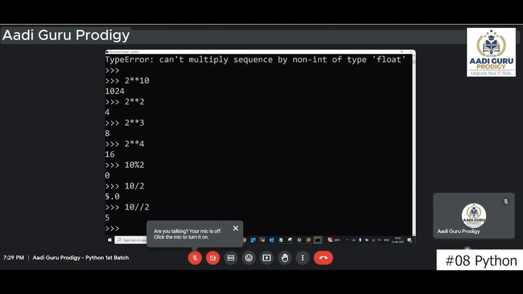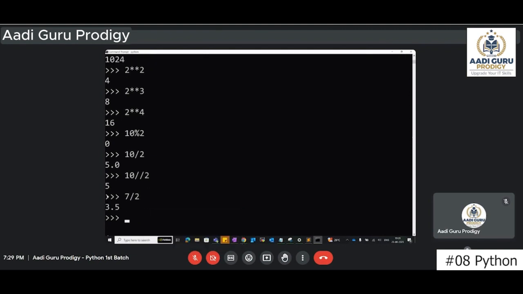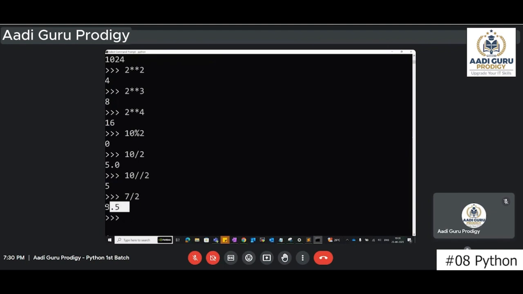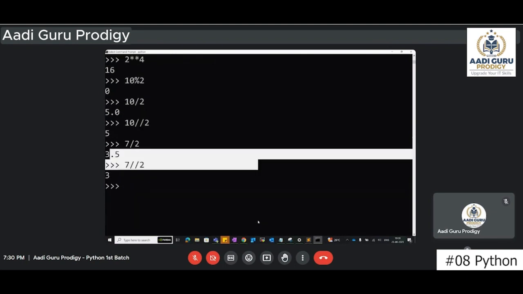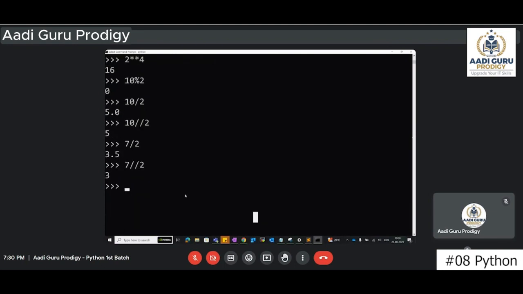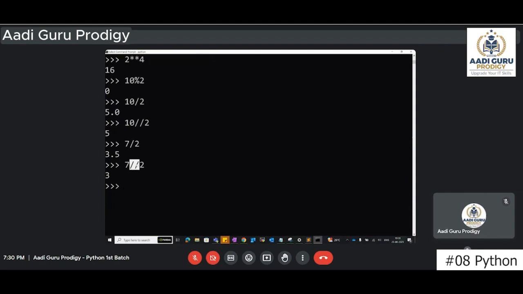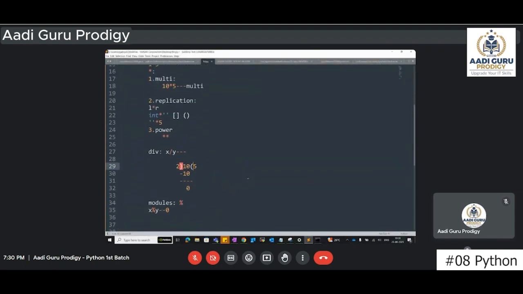For example, if you divide 7 by 2, you will get 3.5, right? Yes or no? But if you don't want the point values and want the exact whole value, then use double slash. It will remove the point value. It will not round off. It is not about rounding off. Whatever is there after the point, it will remove everything if you are using double slash. If you want the result in points, then use single slash. So that is about the arithmetic operators.